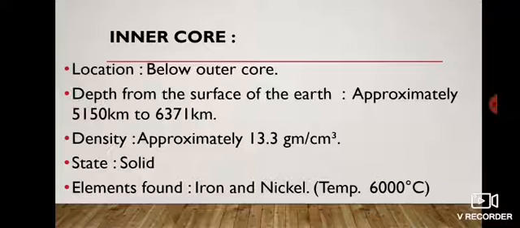Due to the extreme pressure in this layer, the inner core is in a solid state. The temperature here is almost equal to the surface temperature of the sun. So it is the hottest part, okay. The temperature in the innermost core is equivalent to the surface temperature of the sun. So here we have completed the outer core and inner core.